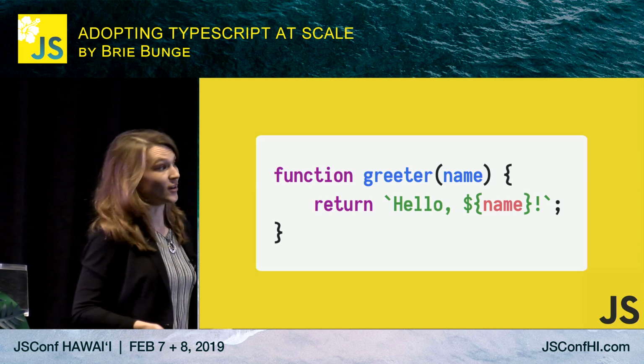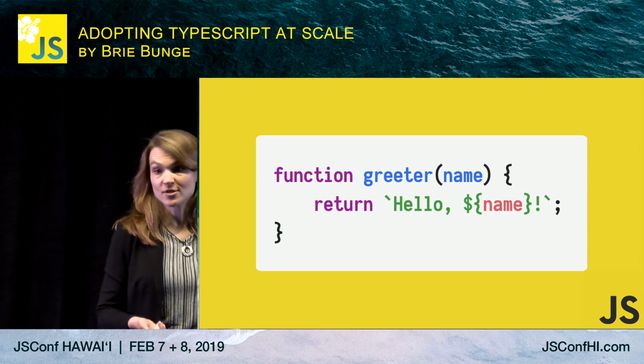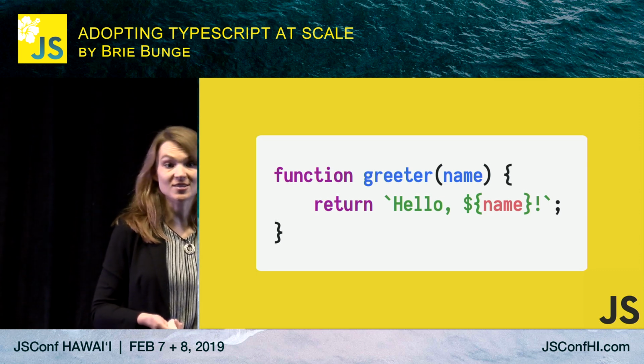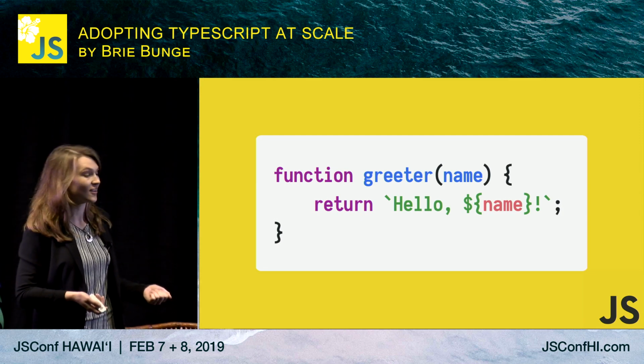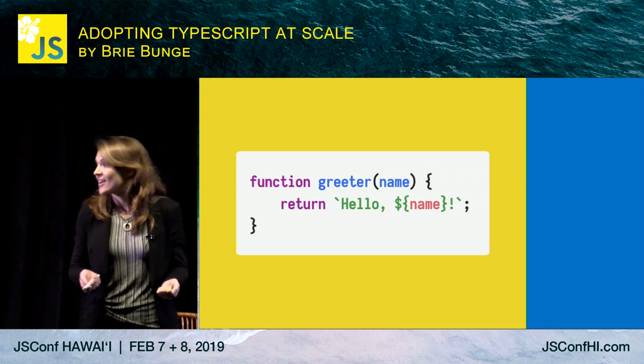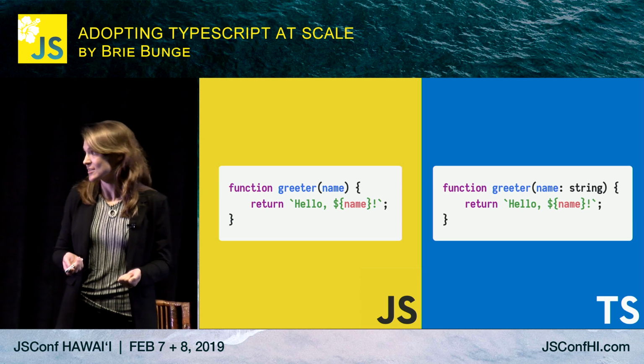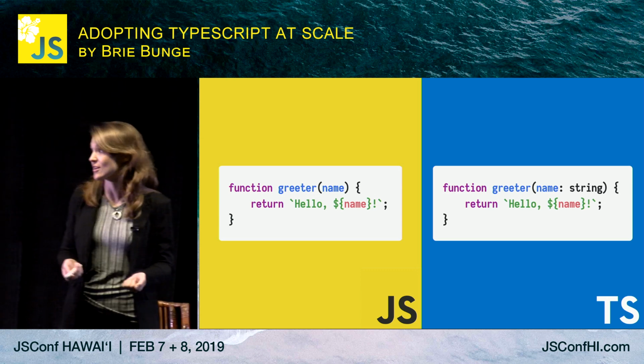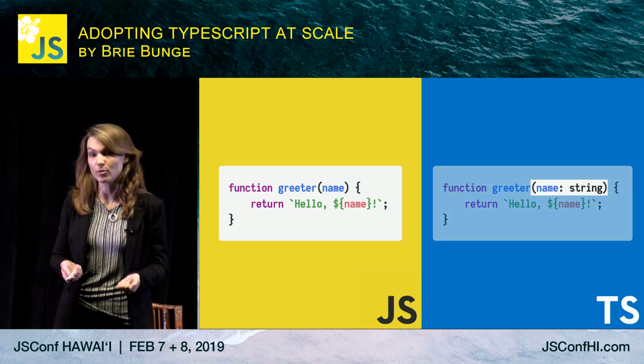Suppose we had this greeter function. It takes a name and returns hello, that name. So if we passed in JSConf, it would say, hello, JSConf. How friendly. Here's what that code would look like in TypeScript. Notice that it's quite similar. The only difference is that we've annotated the parameter with what type it is.